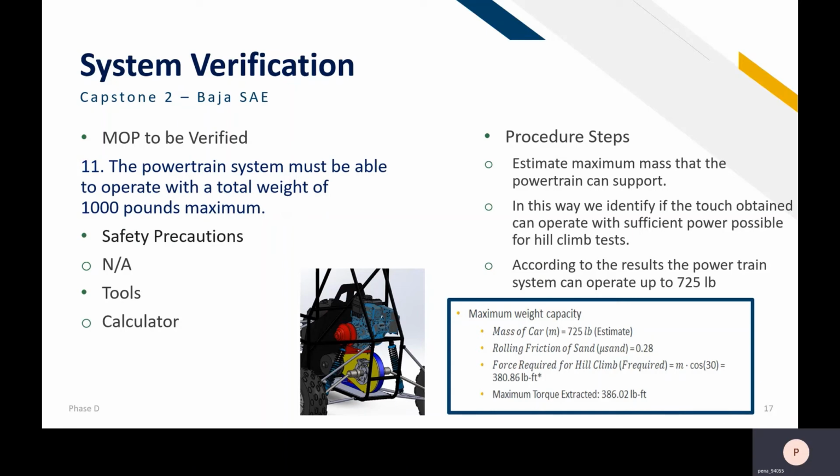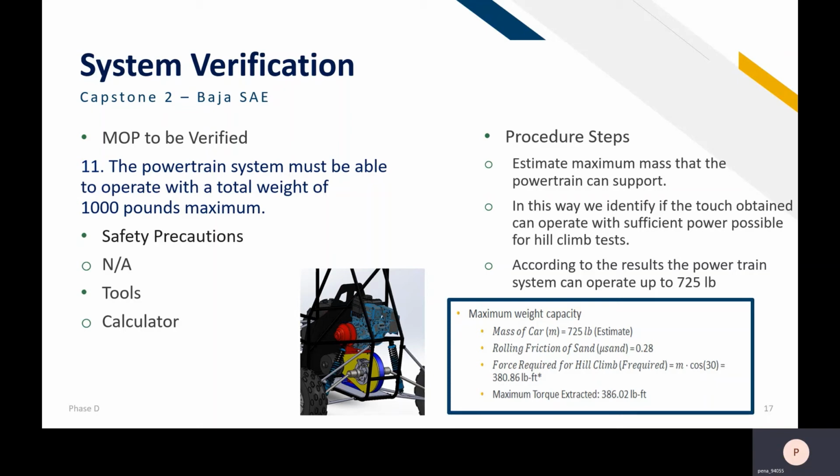The powertrain system must be able to operate with a total weight of 1,000 pounds maximum. Safety precautions: not applicable. Tools: calculator. Procedure step: estimate the maximum mass that the powertrain can support. In this way, we identify if the torque obtained can be operated with sufficient power for the handling test.